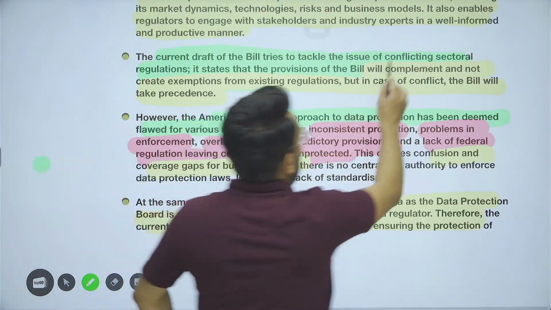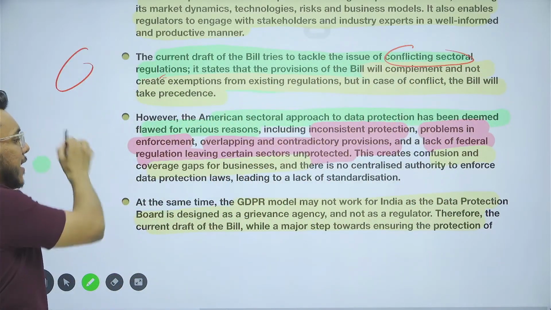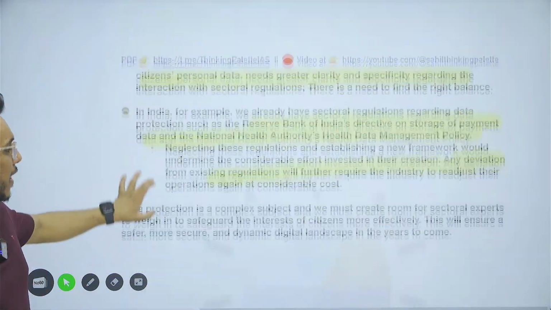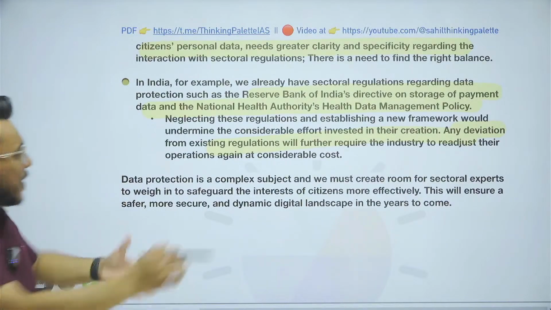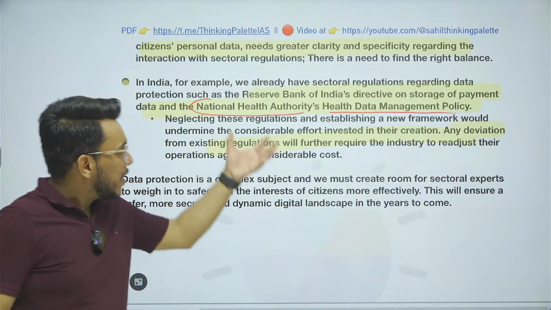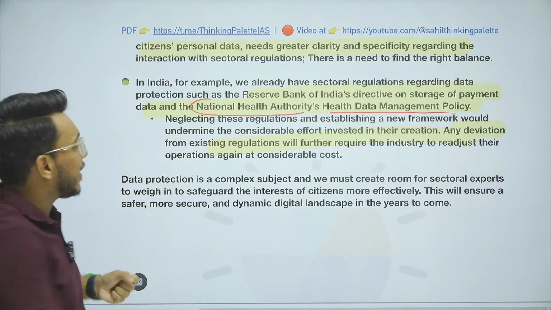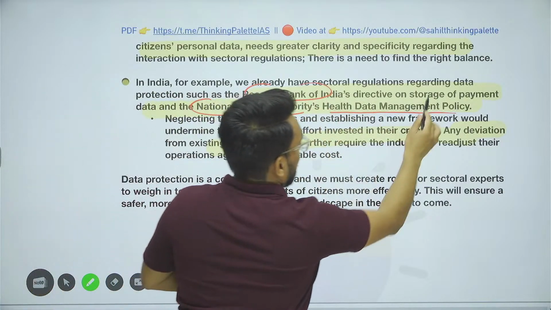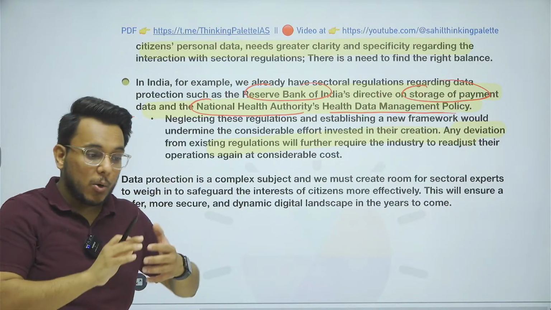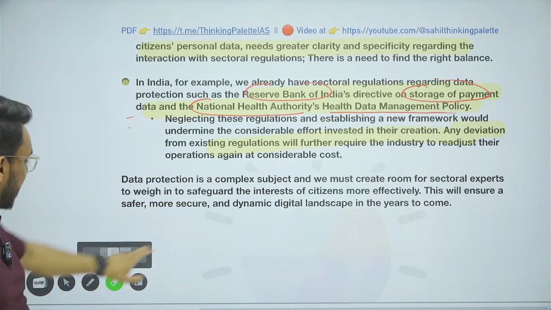Now, when we talk about the current bill, it tries to tackle the issue of conflicting sectoral regulations. In India also, we have different sectors which are regulating the data. For example, we have the National Health Authority and its health data management policy. As per the health data management policy, the data in the health sector is regulated. Then the Reserve Bank of India gives directions on the storage of payment data. So payment data's protection is done as per the RBI. So in India also we have sectoral regulators.